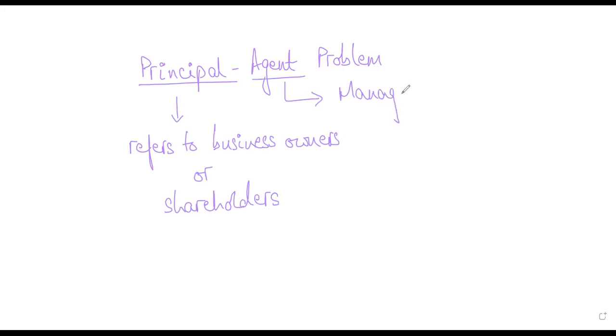Now, what exactly does this mean in principal agent problem, right? So principal agent problem refers to the situation where the original owner of the business, like shareholders, are not the ones who are managing the company. So do you guys know what public limited companies, the structure of public limited companies and how they operate?